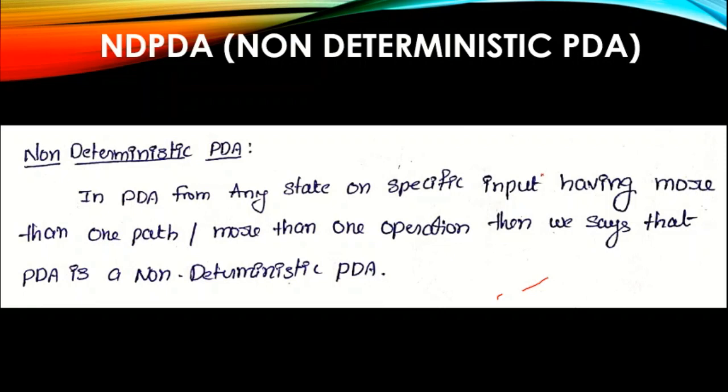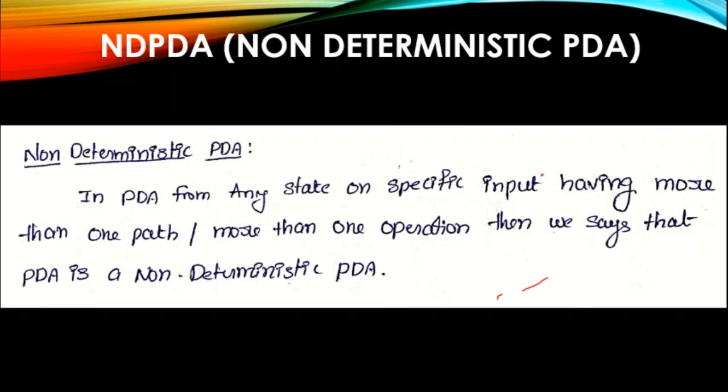So whenever from any state on a specific input there is more than one path or more than one transition, then we can say that particular pushdown automaton is a non-deterministic pushdown automaton.